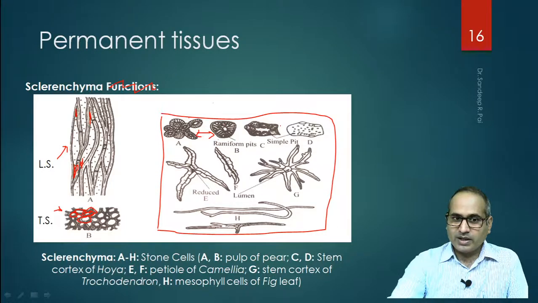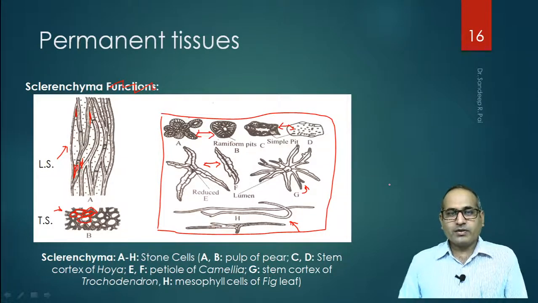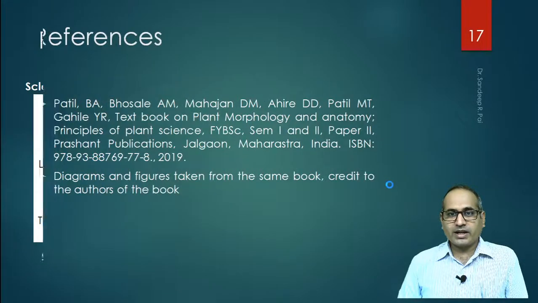There is a plant known as Hoya, and in that the cortex cells are of simple pitted type, which are again the stone cells of sclerenchyma. E and F are from the petiole of Camellia. G is from the stem cortex of Trochodendron. H is from the mesophyll cells of fig leaf. So the mesophyll cells of fig leaf will show us this kind of structure. These are different types of stone cells present in sclerenchyma.